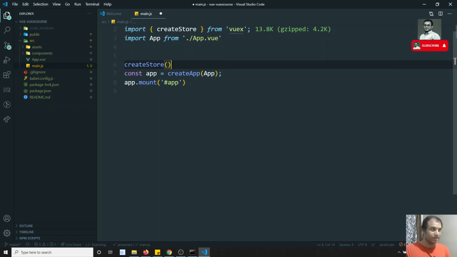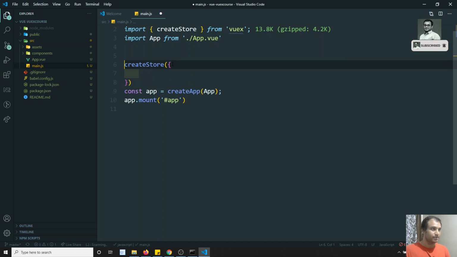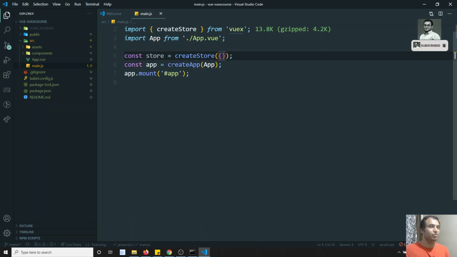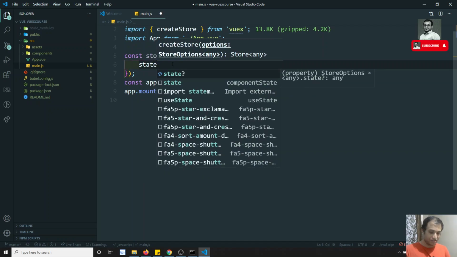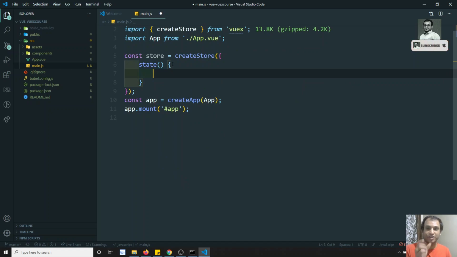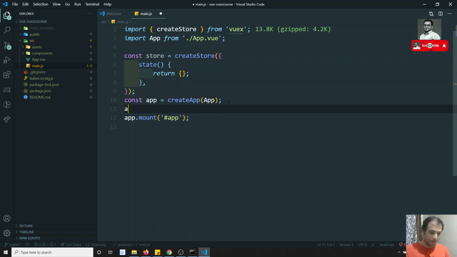So createStore will take an object. Here I can write const store = createStore, so I can store it in one variable, and here I need to write the state. State will be a function, the same thing as data for each component. It will return an object. Then I need to write app.use(store), to use this store here. So keep this aside. This is how we initialize the store.